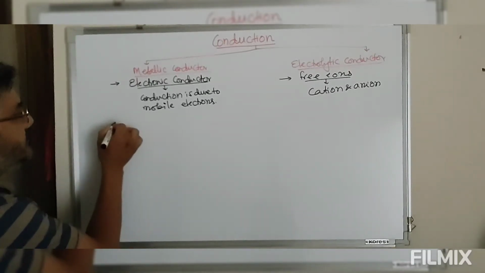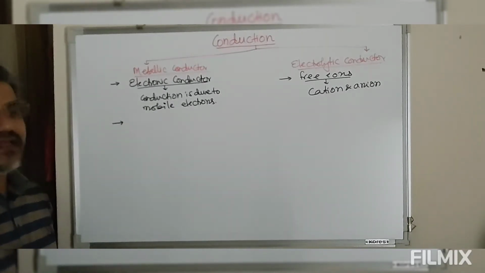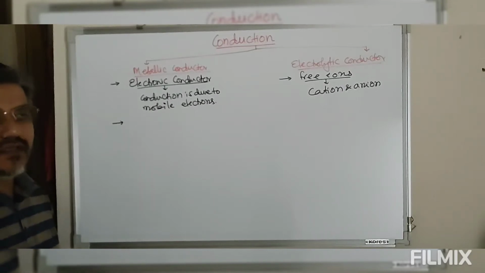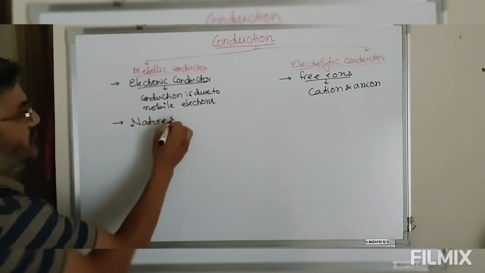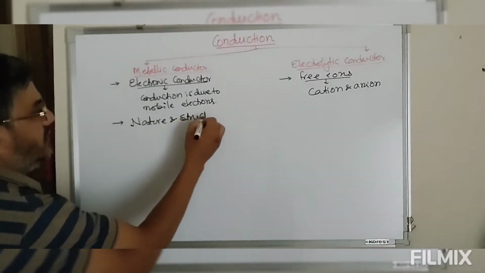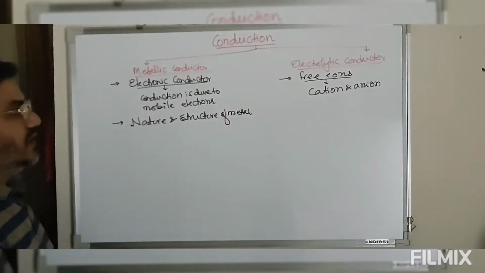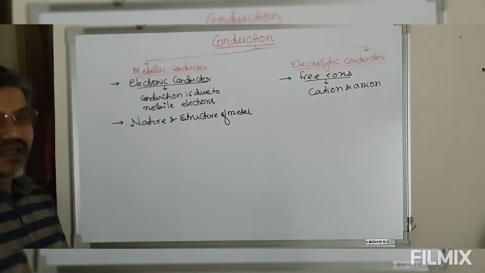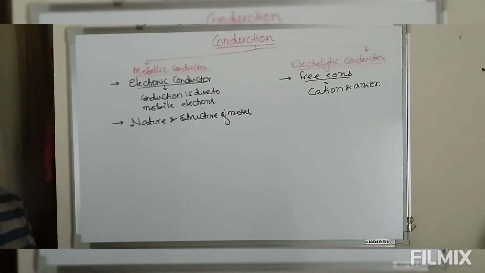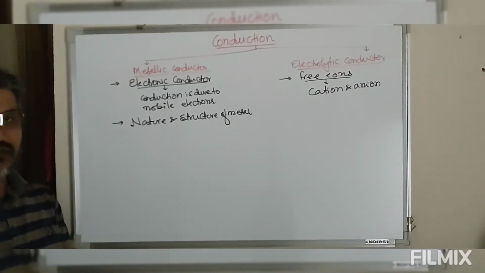The factors are: metallic conductor depends on nature and the structure of the metal. That means if suppose the ionization energy of the metal is less, so electrons can be easily lost, then conduction will be more.